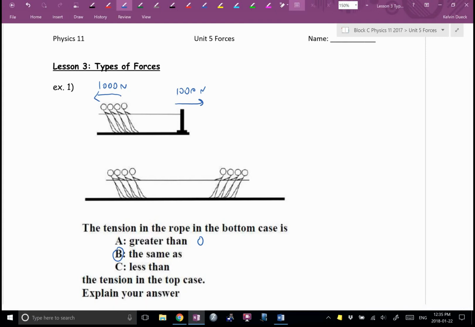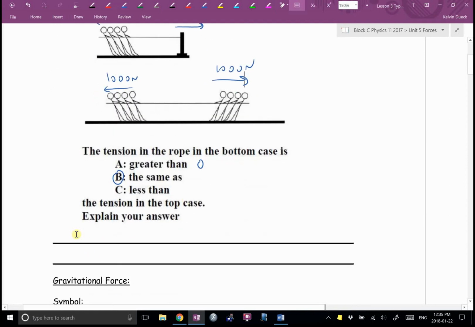Inanimate objects must exert forces, otherwise, Maggie, the universe wouldn't work properly. Otherwise, you would all be sinking into the ground like quicksand. The ground must be exerting a force back up on you. And in the bottom, 1,000 newtons, 1,000 newtons. Well done, folks. You're wrapping your brain around this. I'm proud of you.